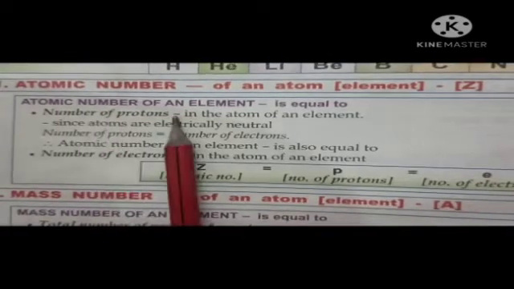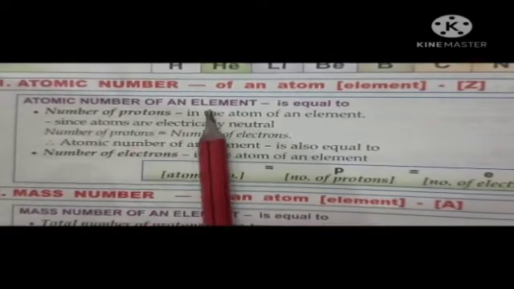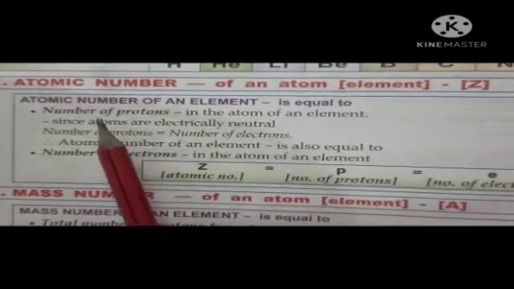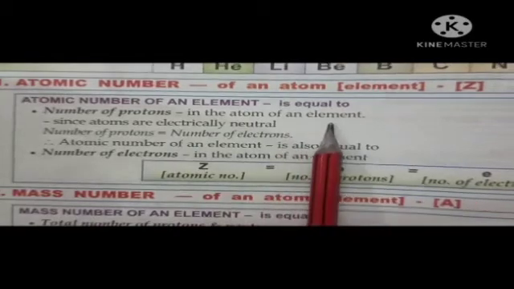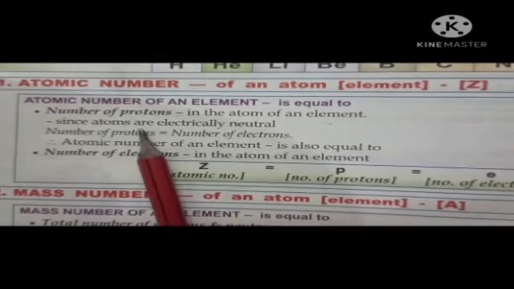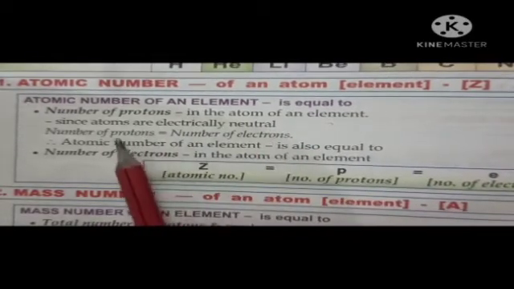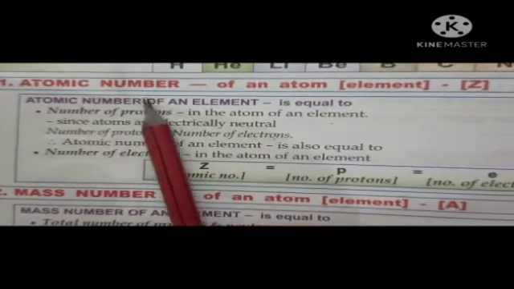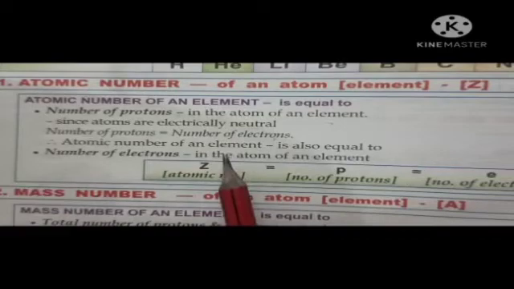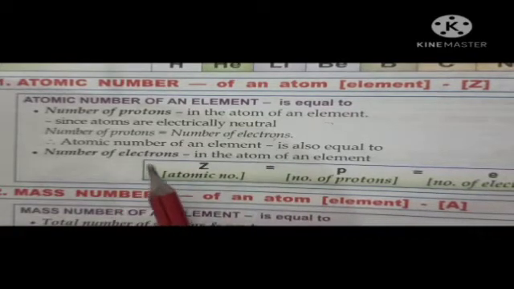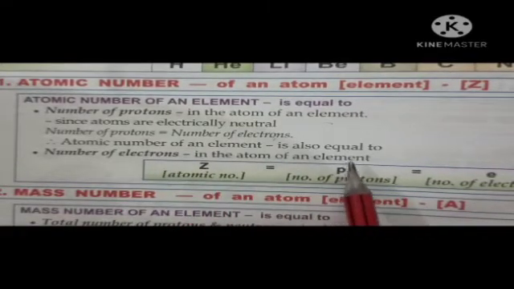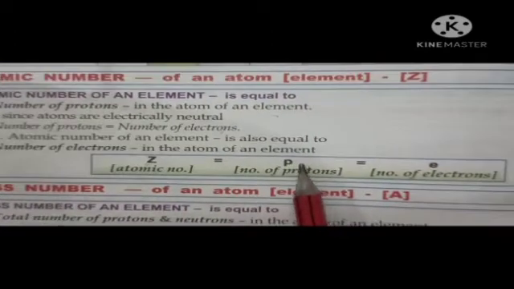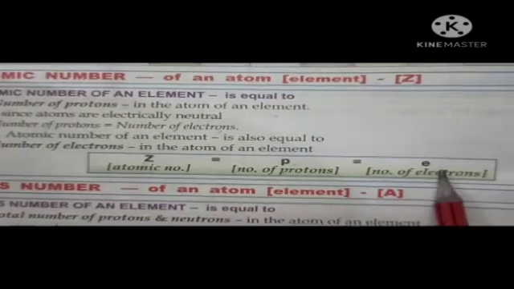Next is your atomic number. The atomic number of an element is equal to the number of protons in the atom of an element. Since atoms are electrically neutral, the number of protons is always equal to the number of electrons. So you can say that the atomic number of an element is also equal to the number of electrons in the atom of an element, and atomic number is denoted by Z. So Z is equal to P, which is also equal to E, right?